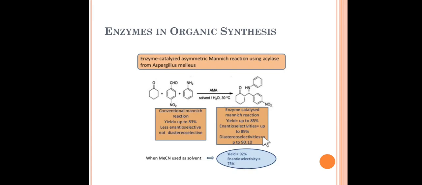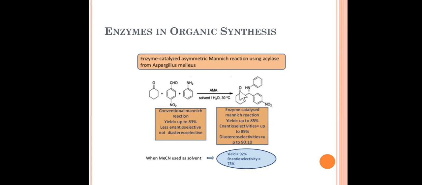Friends, I have one very important and well-known reaction which is catalyzed by an enzyme, that is the enzyme-catalyzed asymmetric Mannich reaction. As you know, the Mannich reaction is between an aldehyde and an amine forming the iminium ion, and then the attack of a carbanion on this iminium ion forms the final product.